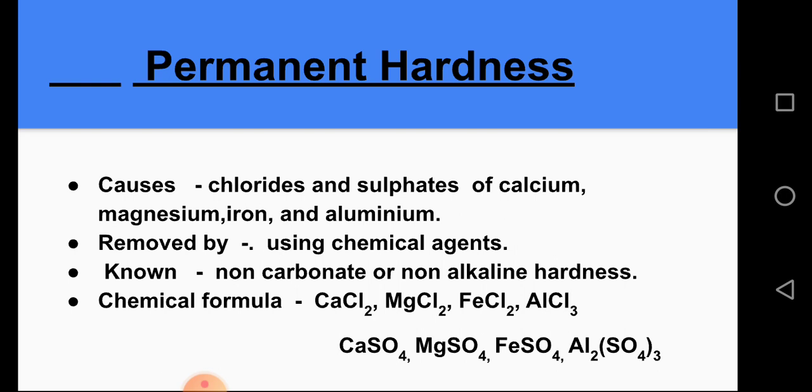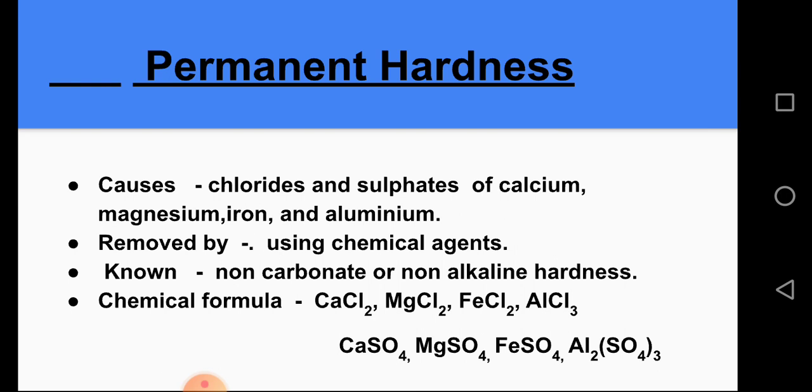Next, what is permanent hardness? Hardness which is caused due to chlorides and sulfates of calcium, magnesium, iron and aluminium, and which is not removed by boiling. This type of hardness is removed by using various chemical agents.